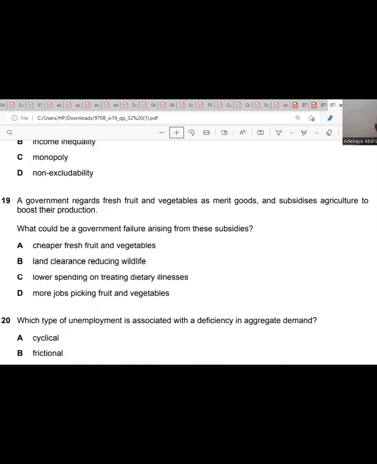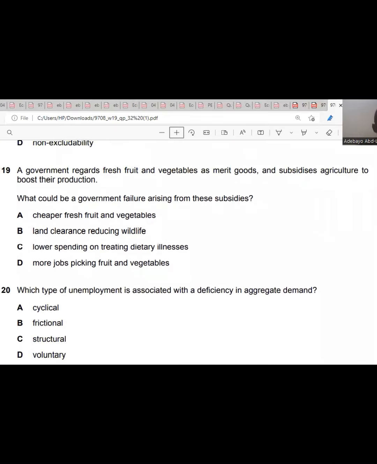Question 19. The government regards fresh fruits and vegetables as merit goods and subsidizes agriculture to boost their production. What could be a government failure arising from these subsidies?